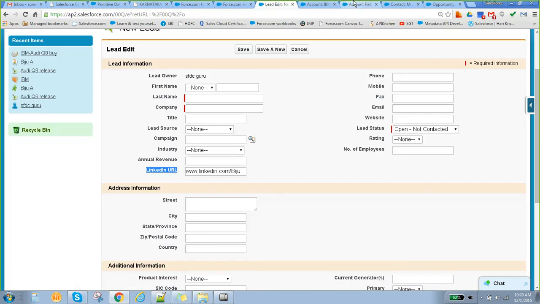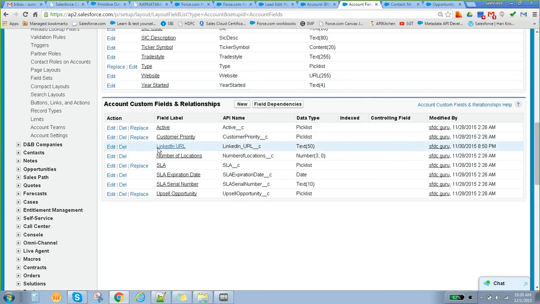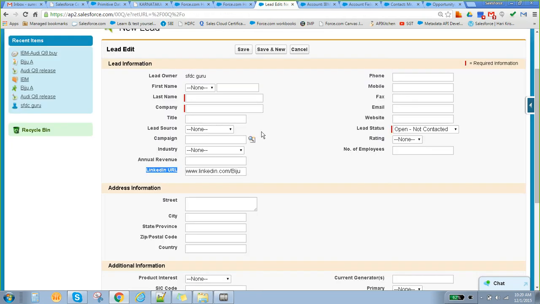That causes an error. So it is always better to have the same data type. Here it is text, and here also it is text. In that case, we won't lose any data or throw any error during the conversion. Is that clear?